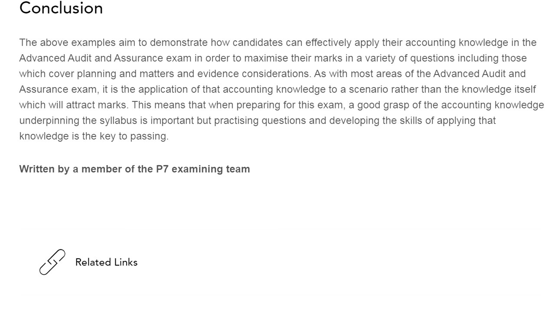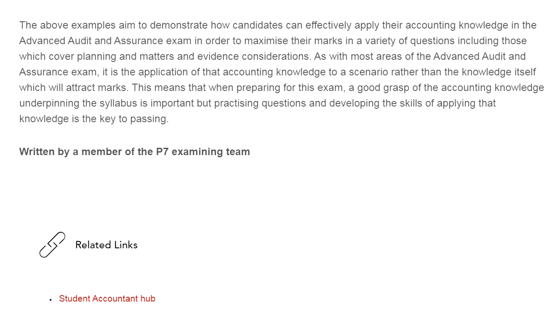In audit and assurance exams, if application of accounting knowledge is being asked in your case study, and not rote knowledge, the assumptions should stick to the case study requirement, and hypothetical or unnecessary assumptions should not be taken.